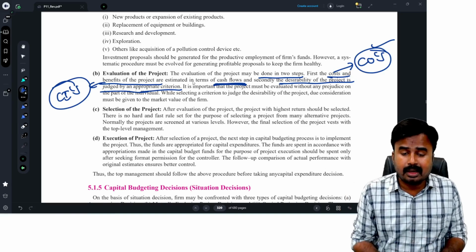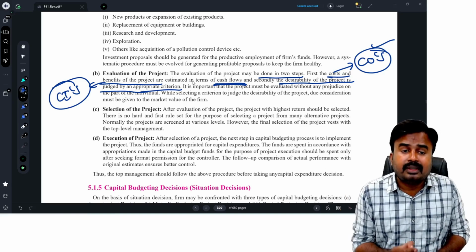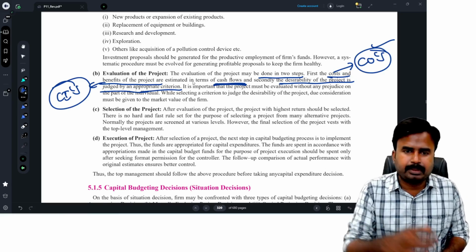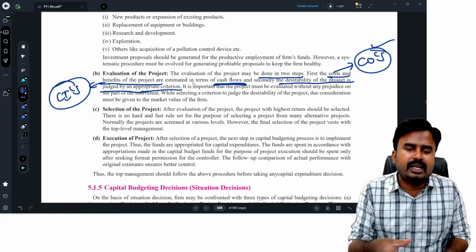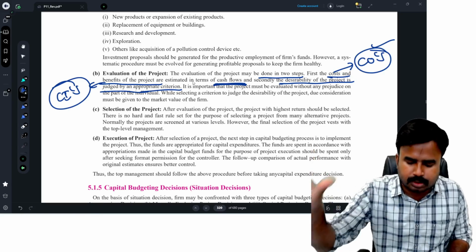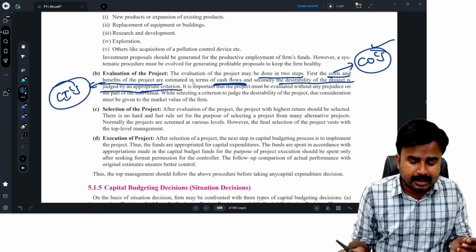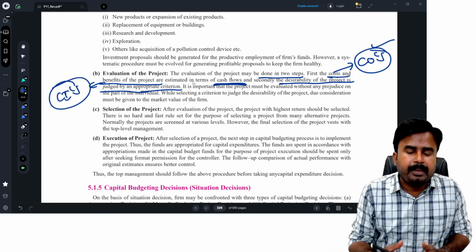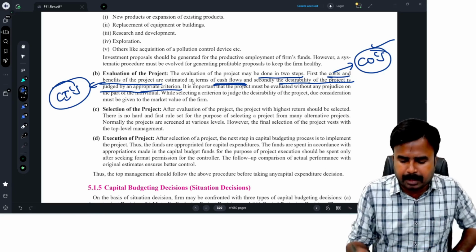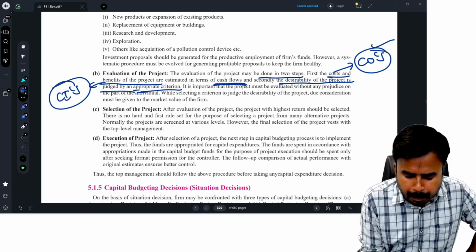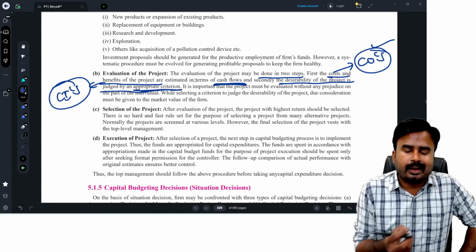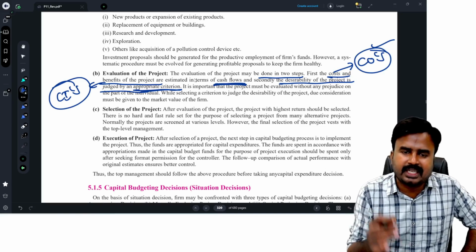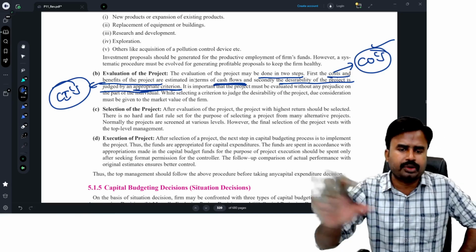Such matching should be done by using the techniques which we need to understand in the future, capital budgeting techniques in this chapter. Such capital budgeting techniques will decide whether you should accept the project or not. The selection of the project is purely based on decision which is being taken based on what? The application of capital budgeting techniques. So appropriate criteria means the application of capital budgeting techniques. Such techniques will decide whether you should select the project or you should reject the project.